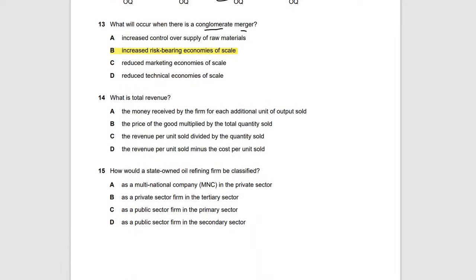What is the total revenue? So total revenue is when I multiply the price of a good by the quantity sold. And remember, it's not profit, it's revenue. So we're not looking at our expenses. That's why it's just price times quantity sold.